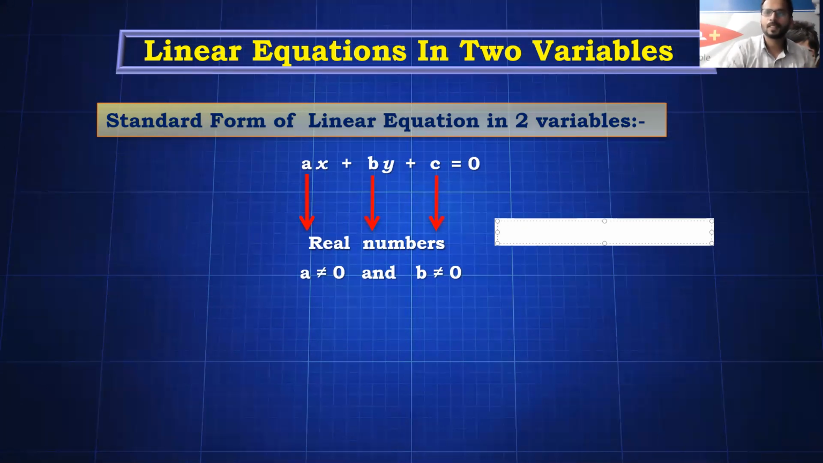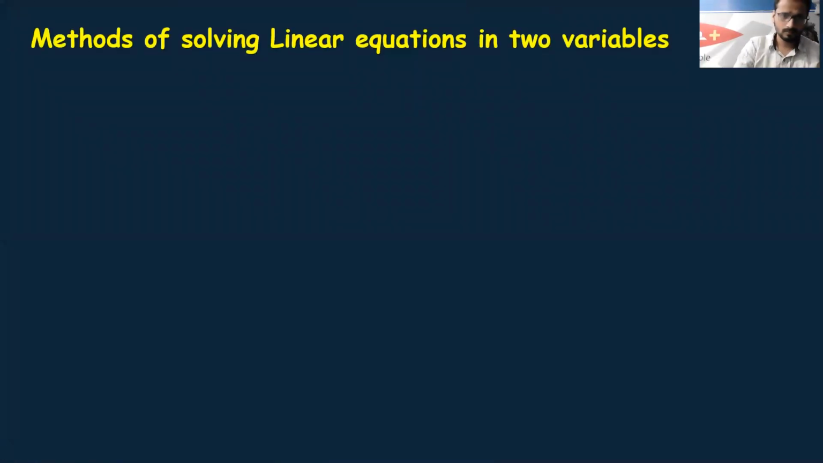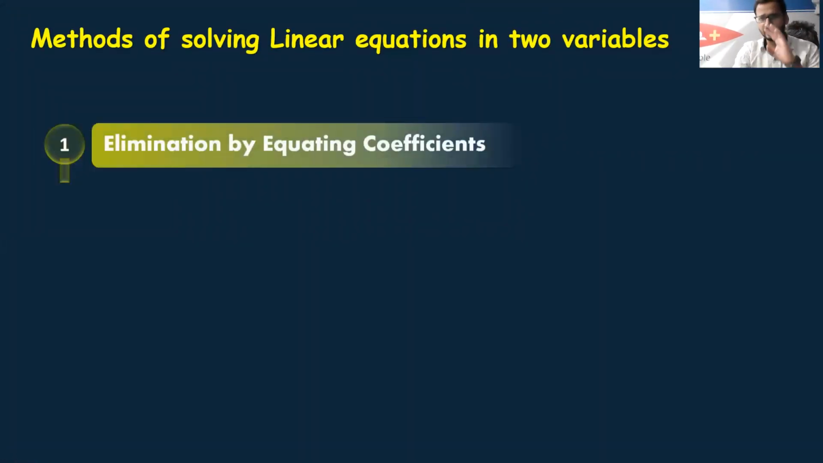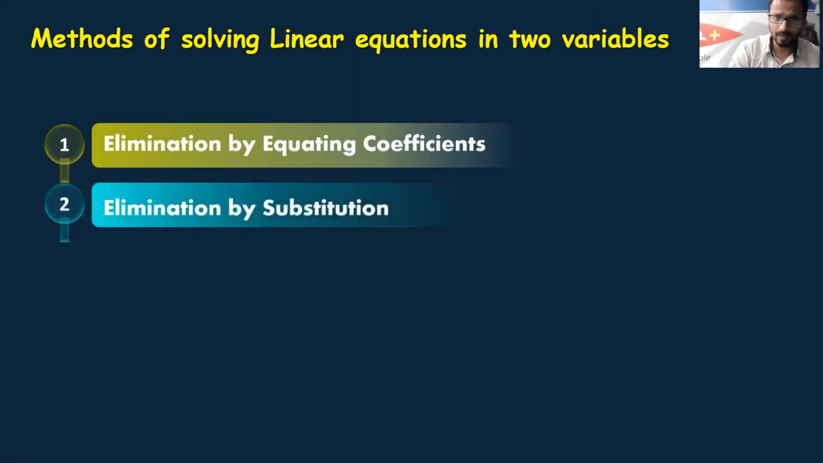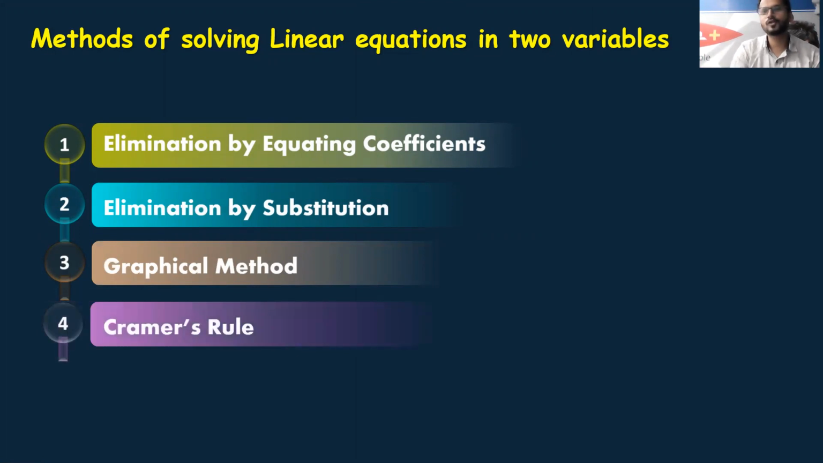All right, students, I hope this is clear to everyone. Let's move ahead. Now, students, there are basically four methods of solving linear equations in two variables. First is elimination by equating the coefficients. Second is the substitution method. Third is the graphical method, and fourth is Cramer's rule. We are all aware of this.